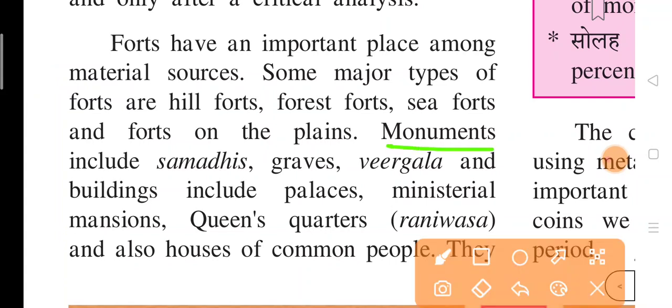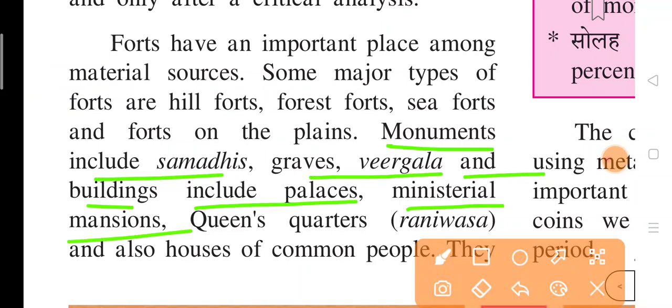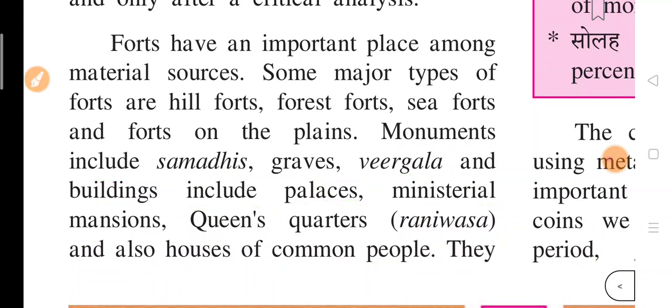And now monuments include samadhis, graves, virgala and buildings. Buildings include palaces, ministerial mansions, queen's quarters, Ranivasa, and also houses of the common people.